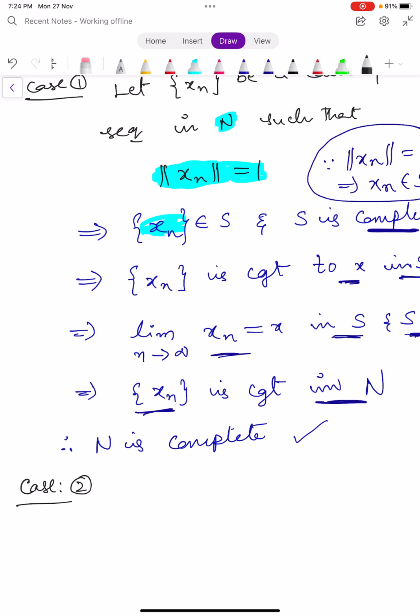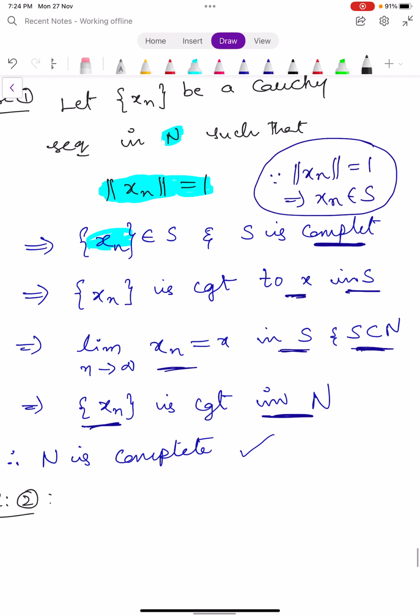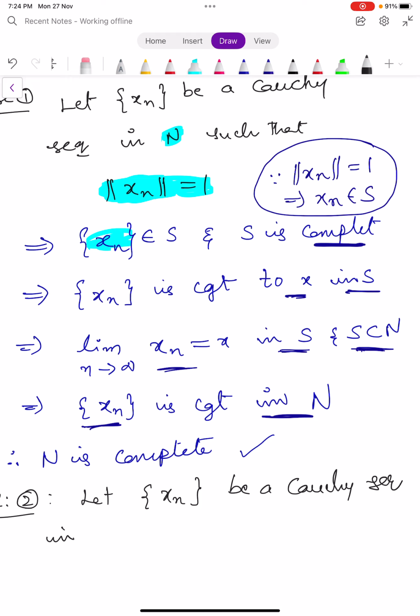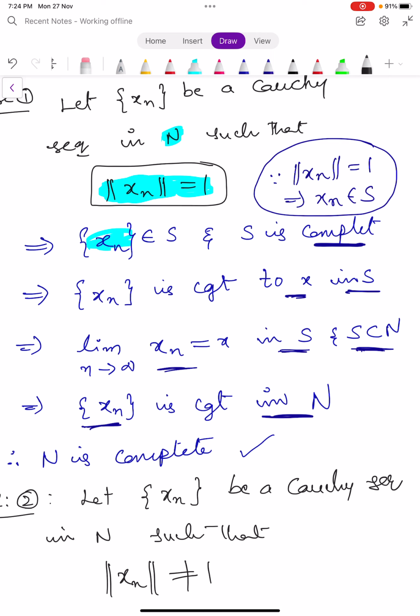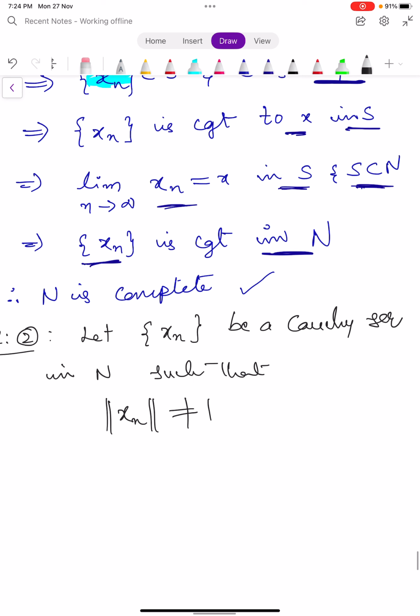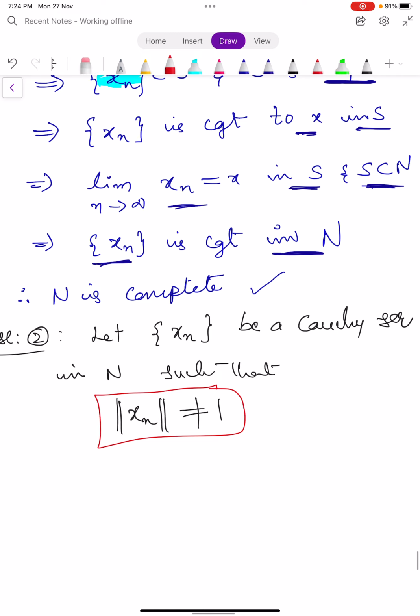Case 2. We define the same. Let xn be a Cauchy sequence in capital N such that norm xn not equal to 1. In the previous case we defined norm xn is equal to 1. Here in this case we define norm xn not equal to 1. That is the difference between case 1 and case 2.